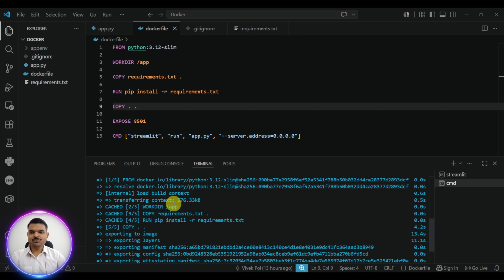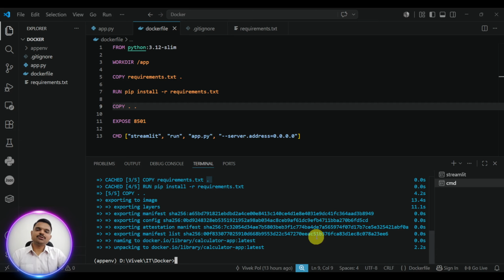Step number 2 out of 3, create working directory. Step 3 out of 5. So copy requirement.txt, then copy dash dash. So this is what is running from this Dockerfile.